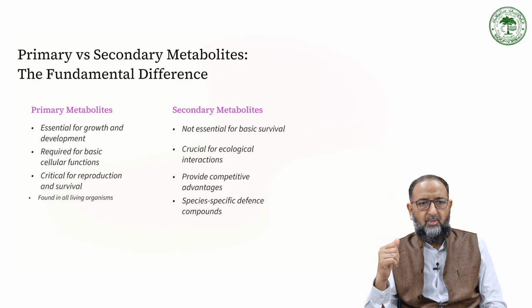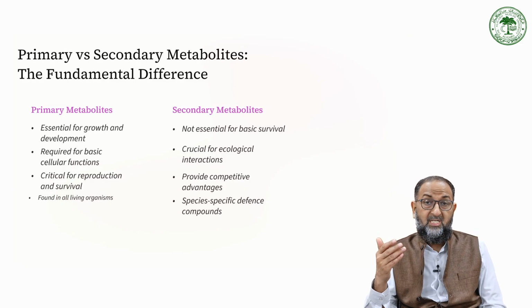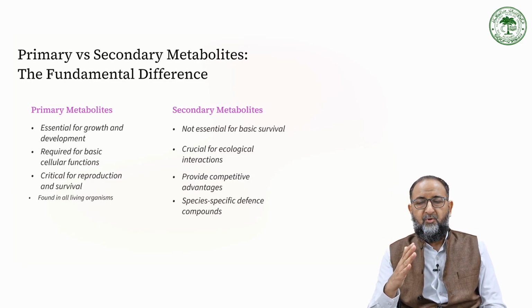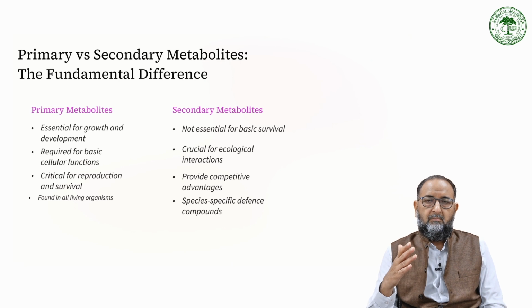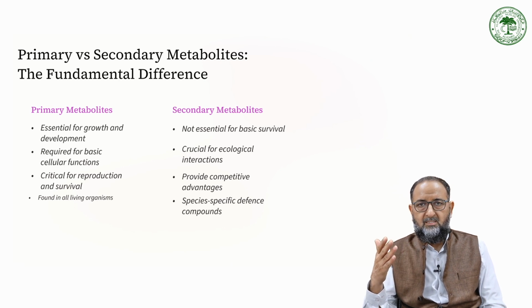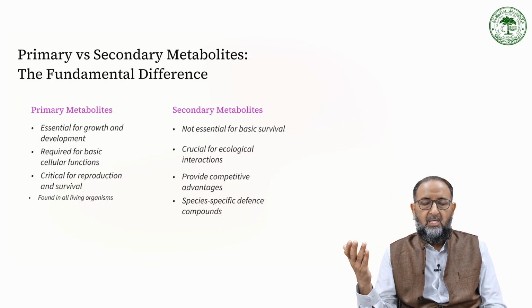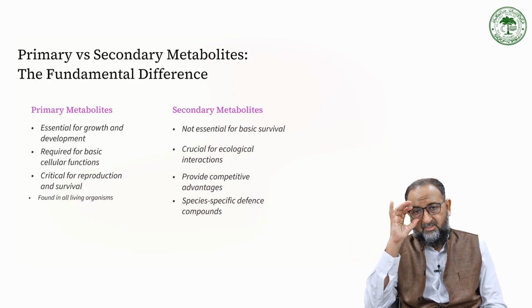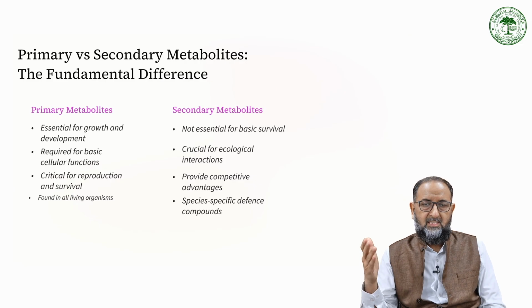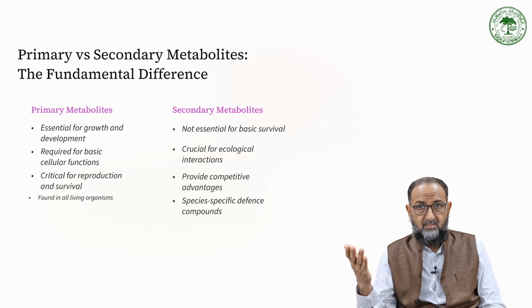It requires the basic cellular functions like cellular metabolism, whereas secondary metabolites are crucial for ecological interactions. They help, for example, against harsh conditions, for example some stress proteins, or conditions where you can tolerate pH, acid conditions, salt conditions, right, or temperature conditions, extremophiles.